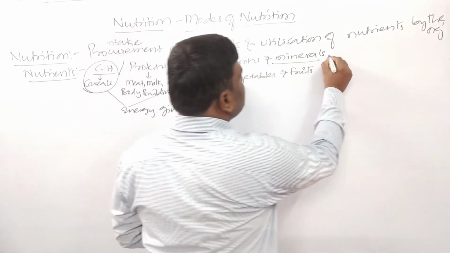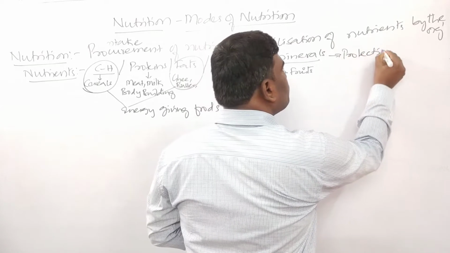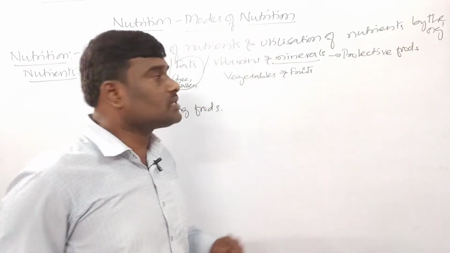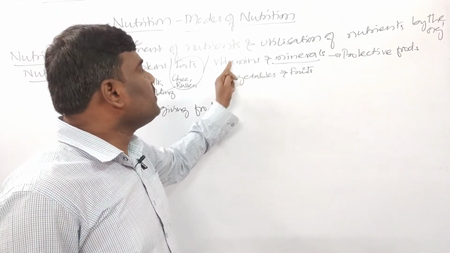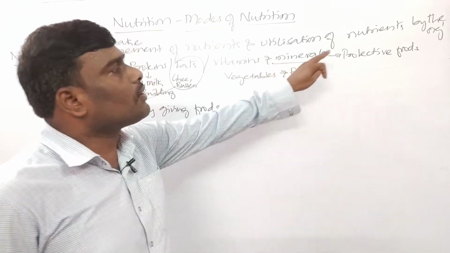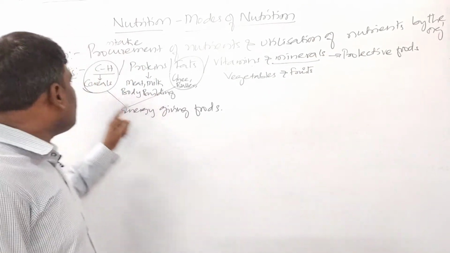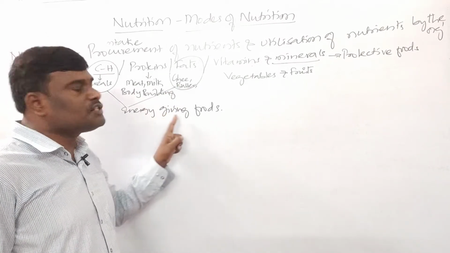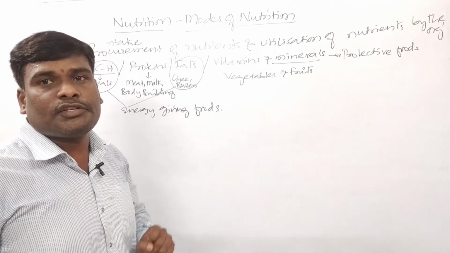So these vitamins and minerals, they are called as protective foods because it gives us what children? Immunity. So that's why vitamins and minerals, they are called as protective foods, right? So why these two carbohydrates and fats are called as energy giving foods? Because they provide us energy, children.